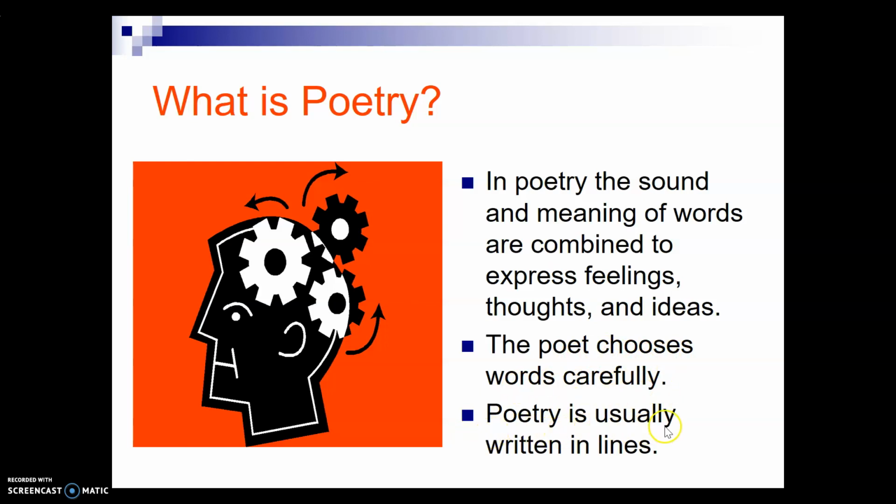Poetry is usually written in lines. So that's a little bit different to narratives. Usually with stories or narratives, we plan them in terms of events and paragraphs. And so poetry is a little bit different in that each word in each line is chosen very, very specifically and carefully. What else do you think about when you think about poems?